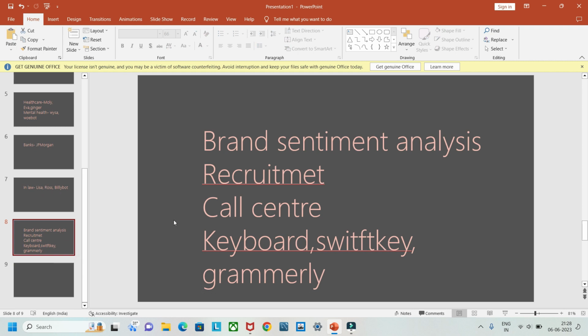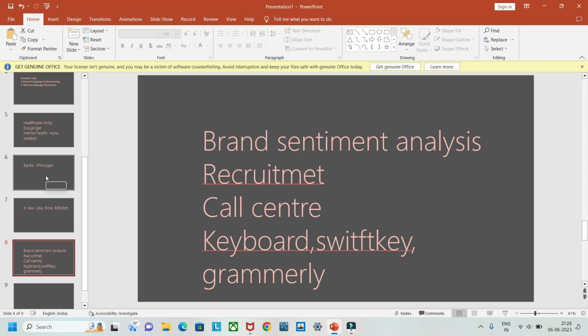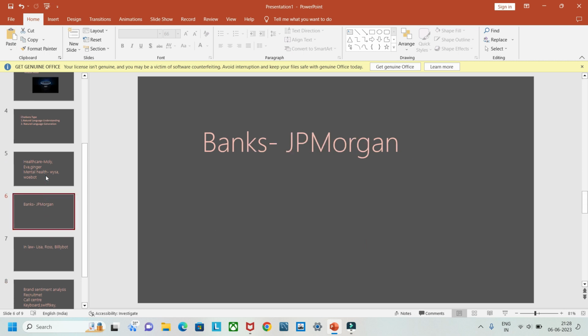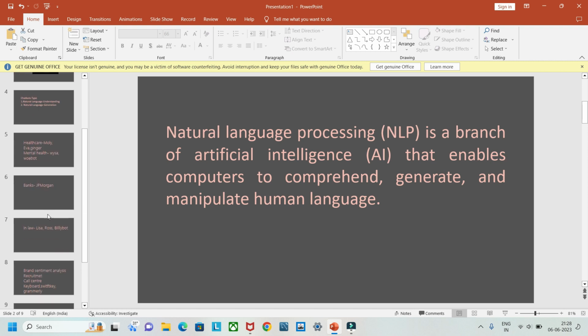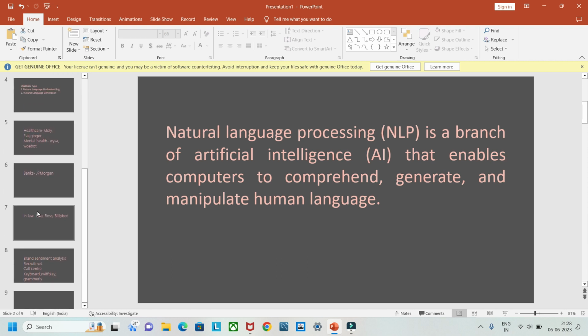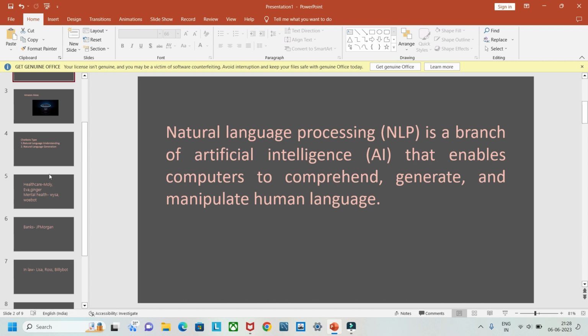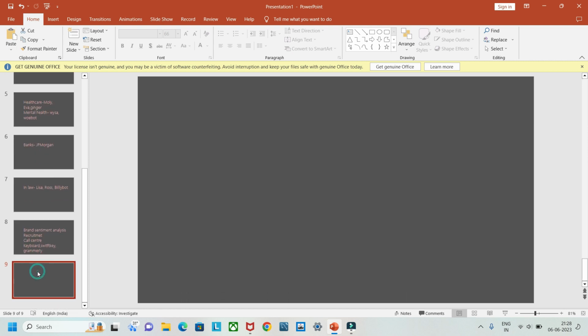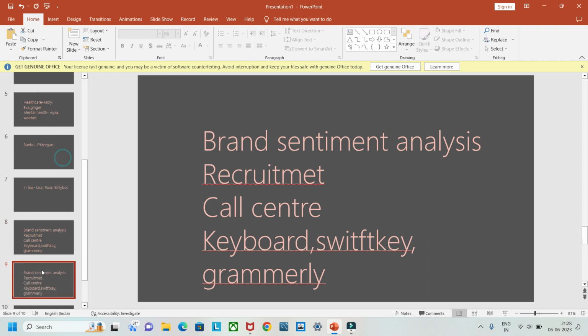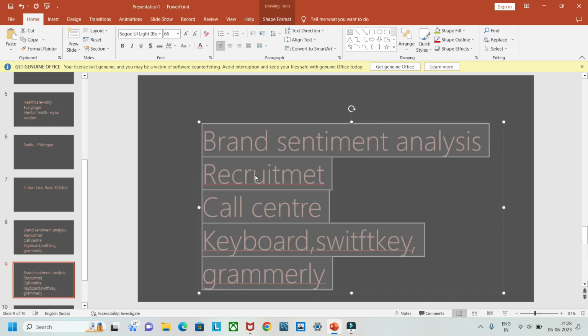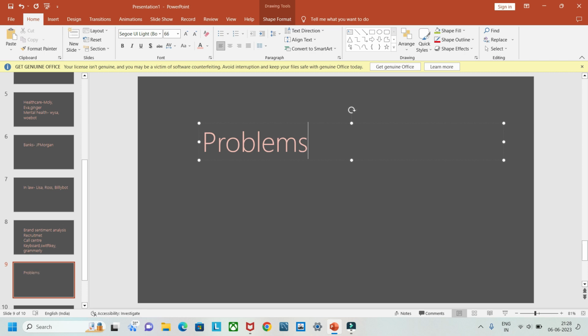And then it has a wide range of uses. Okay, so basically NLP, natural language processing, is a very important topic and needs a thorough understanding. We have seen its uses and its applications. Now there are some problems with respect to NLP. So what are the problems here? NLP comes with many problems.